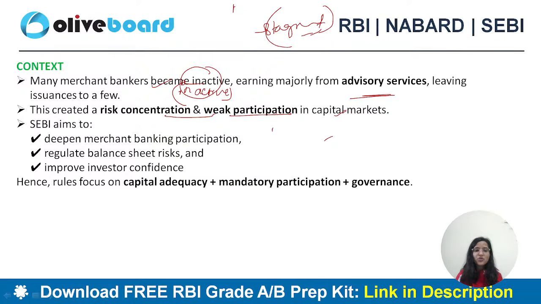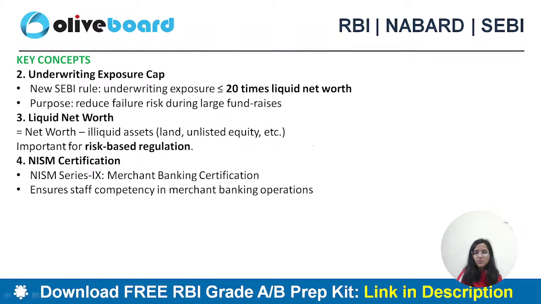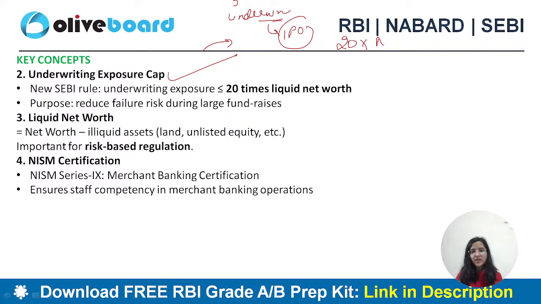So SEBI aims to deepen merchant banking participation, regulate balance sheet risk, and improve investor confidence, and that is why these rules are being brought in. Okay? Underwriting exposure cap, I hope I have explained what it is. When you are doing underwriting, when you are helping in IPO issuances, your exposure can be 20 times the net worth.